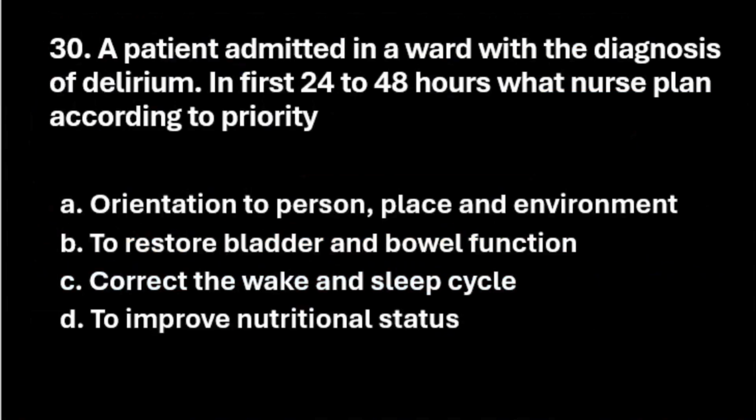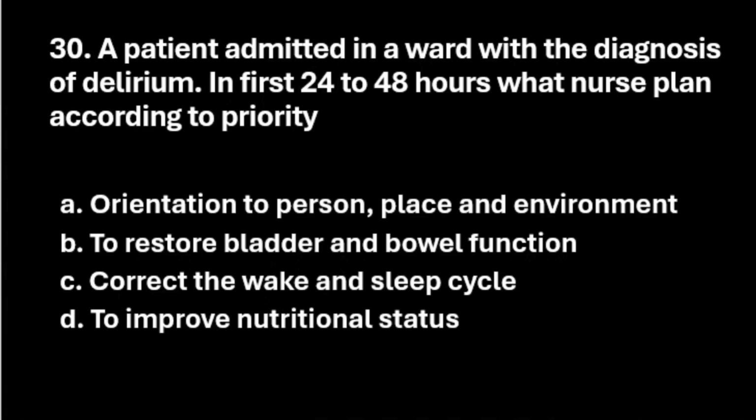Next question. A patient admitted in the ward with the diagnosis of delirium, in the first 24 to 48 hours, what nursing plan is according to priority? So planning according to priority, that is the key. Option A, orientation to person, place and environment. Option B, to restore bladder and bowel function. Option C, correct the wake and sleep cycle.